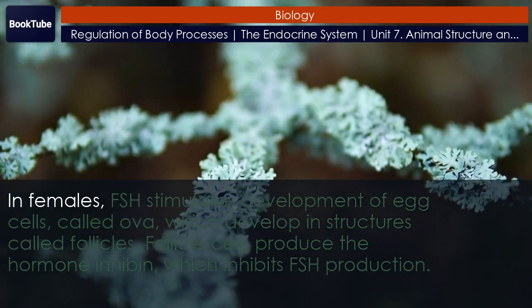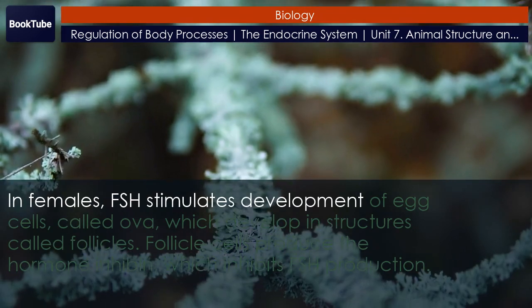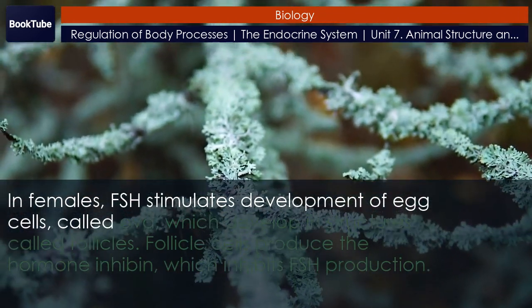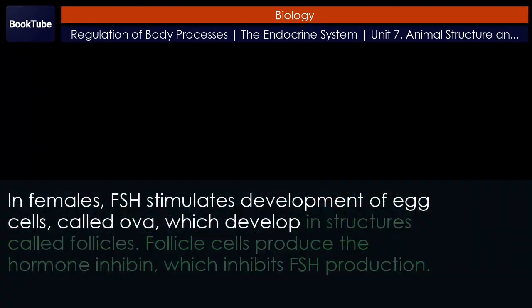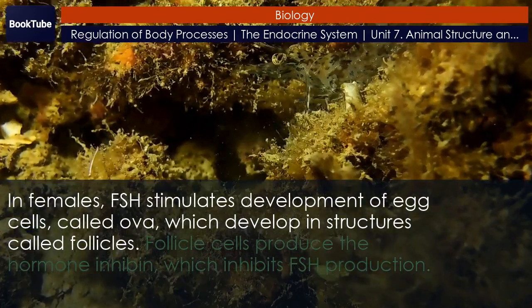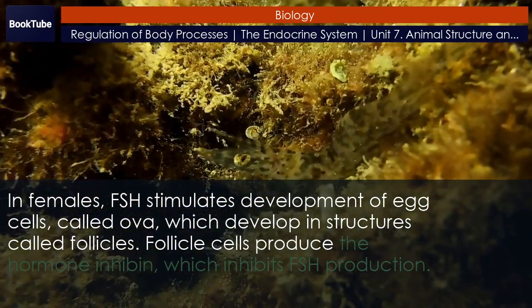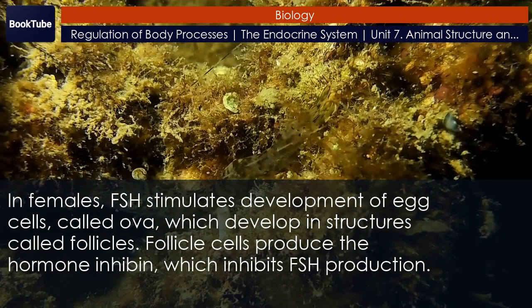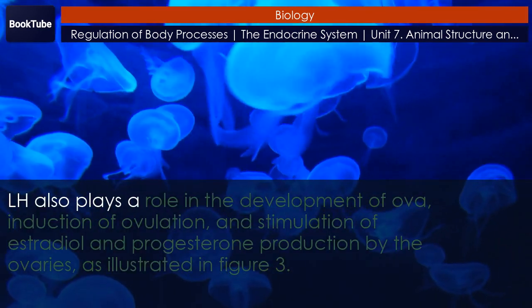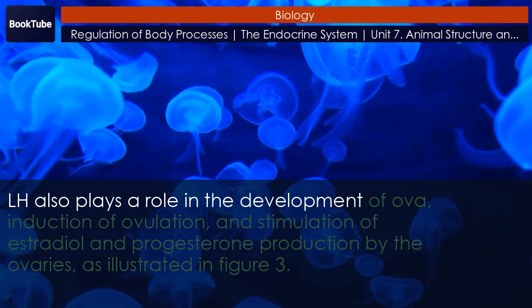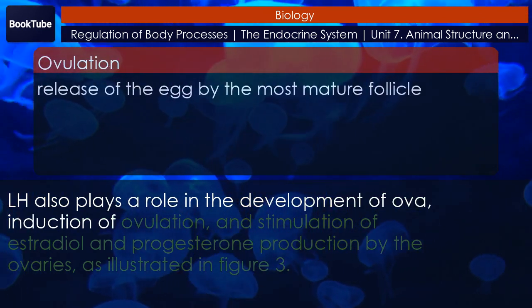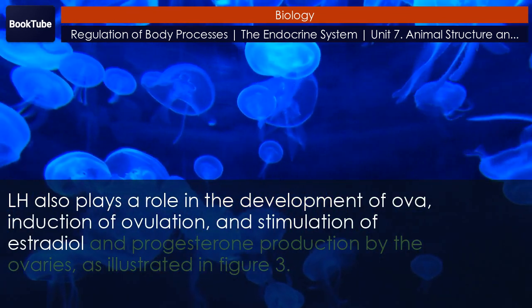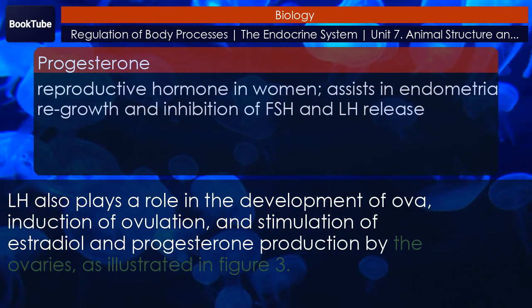In females, FSH stimulates development of egg cells, called ova, which develop in structures called follicles. Follicle cells produce the hormone inhibin, which inhibits FSH production. LH also plays a role in the development of ova, induction of ovulation, and stimulation of estradiol and progesterone production by the ovaries.